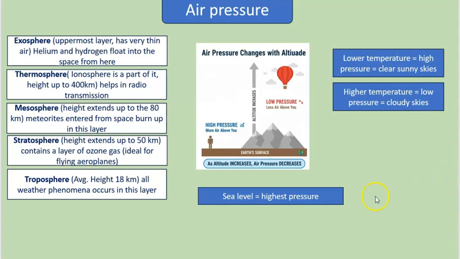The sea level experiences the highest air pressure, and as you go up, the air pressure decreases. So the exosphere has very thin air, as it is the highest layer of our atmosphere.